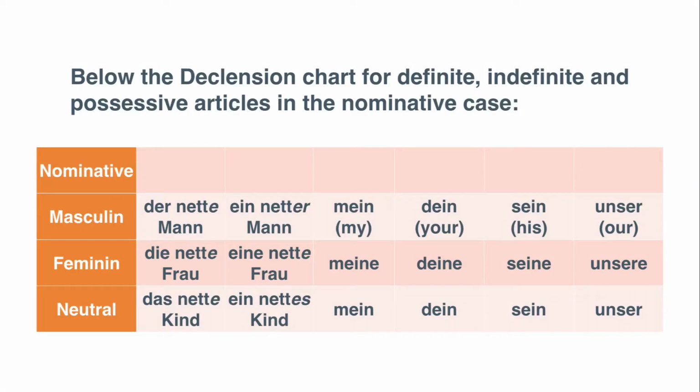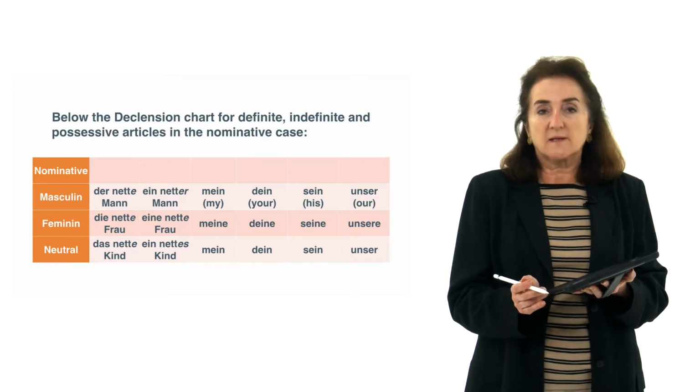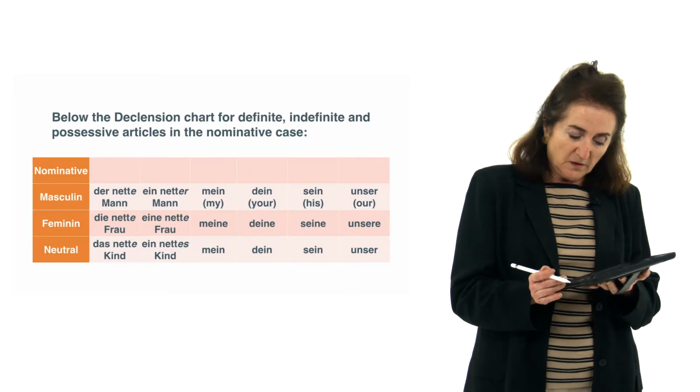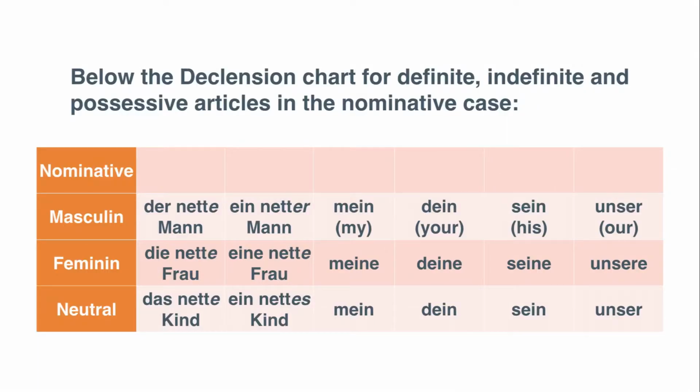Feminine, die nette Frau. Eine nette Frau, again the e ending for feminine, both on the indefinite article eine and on the adjective. The same for the possessives as before. And lastly, neuter, das nette Kind, ein nettes Kind. You know, the s ending on nettes, because ein, the indefinite article, doesn't give enough information on case.